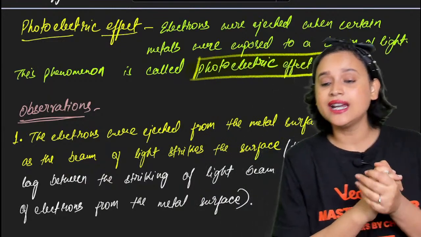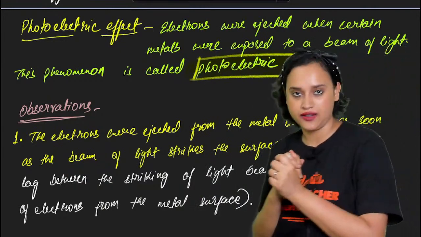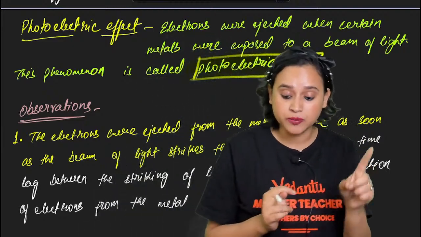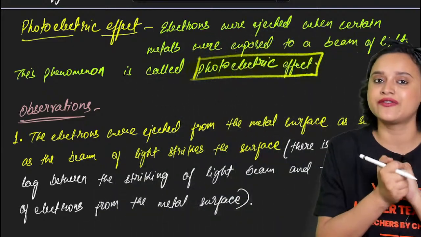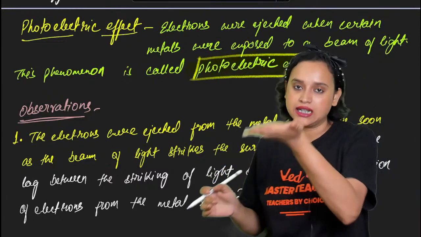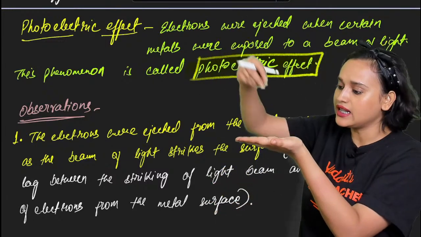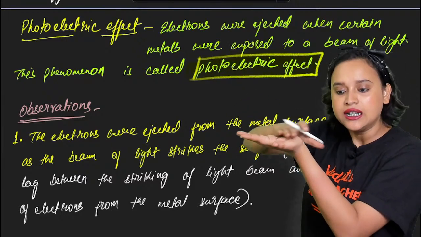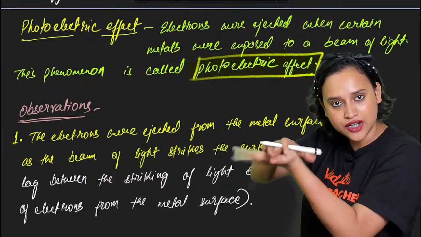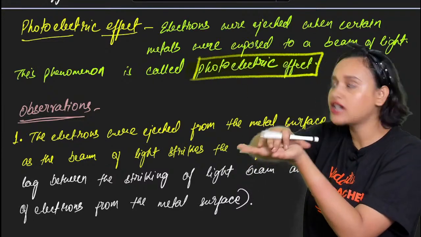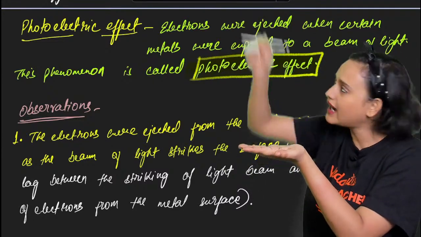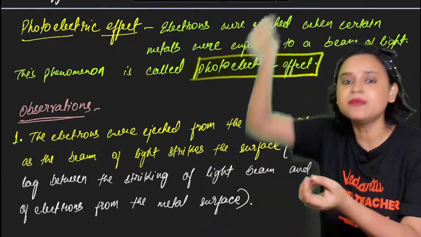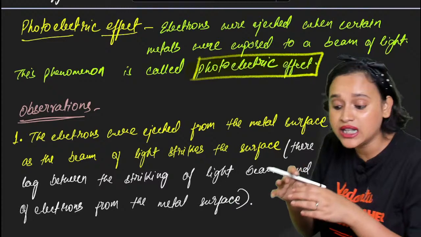Chalo. Now let us understand the photoelectric effect, guys. For the photoelectric effect, it's very important that you understood Planck's quantum theory. Imagine there is a metal surface and there is an incident light. The metal definitely has some electrons. The incident light will strike the metal surface, and the moment it strikes, some electrons will come out.